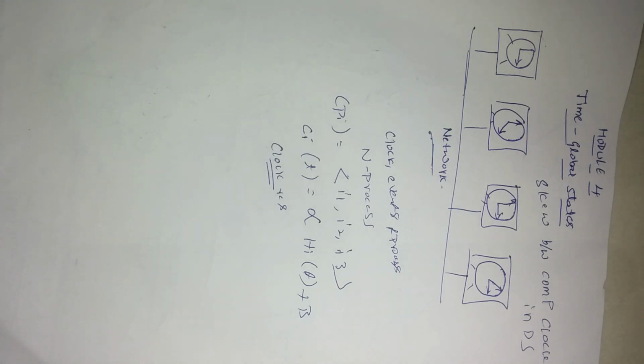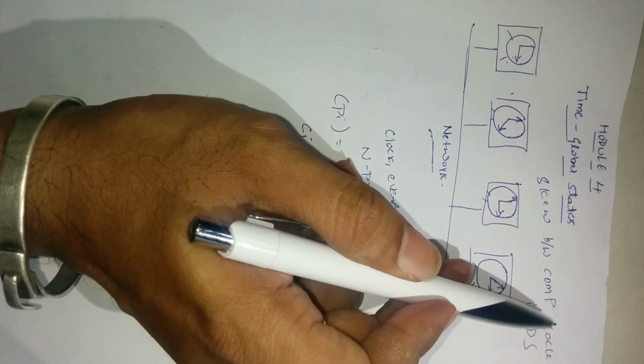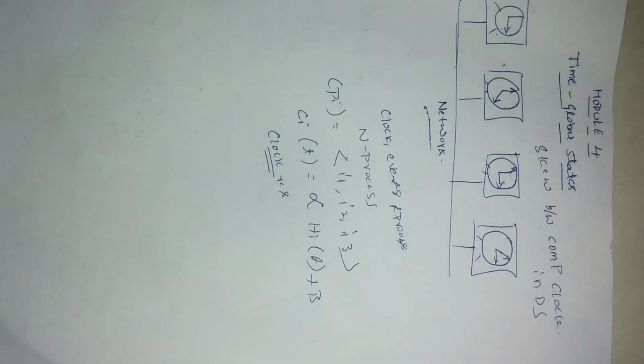What is the meaning of clock drift rate? It is the difference per unit of time from some ideal reference clock. Ordinary quartz clocks drift by about one second in 11 to 12 days, that is 10 to the power minus 6 seconds per second. High precision quartz clocks have a drift rate of about 10 to the power minus 7 or 8. This is called skew between the computer clocks. In this diagram, all the clocks are connected through a network and actively participate in network functions. These are the concepts behind clock skew.